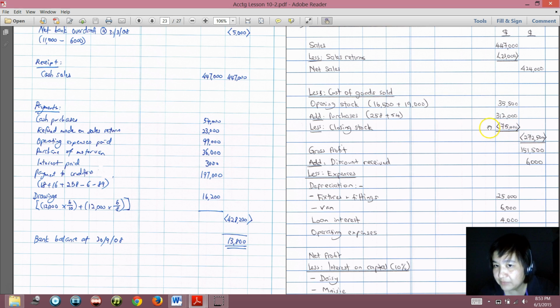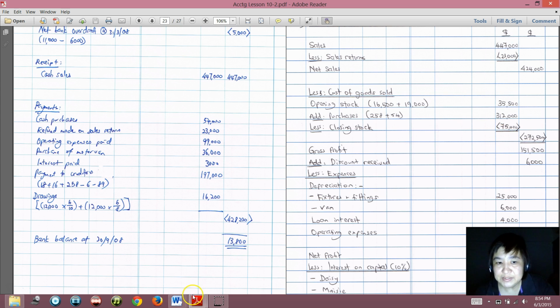When closing stock becomes lesser, the cost of goods sold will be higher, and the profit will be lesser. So the closing stock is in the same direction as profit.